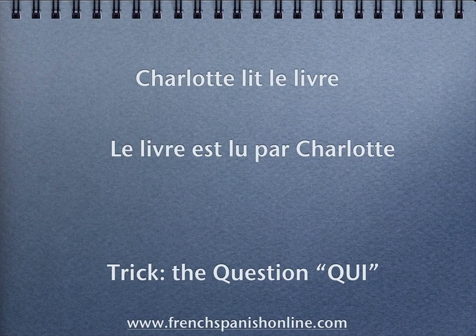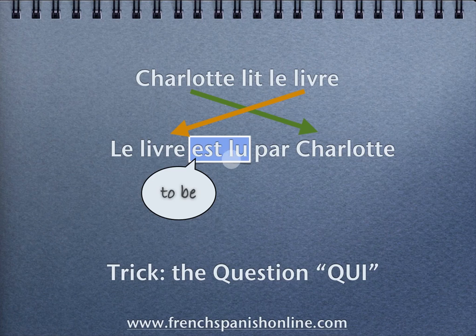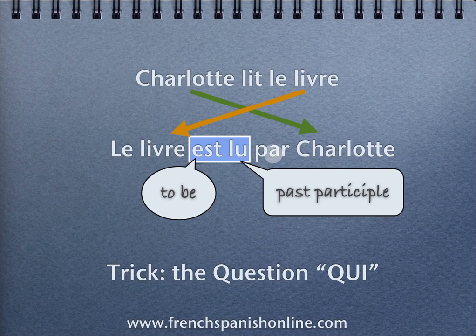We have just said that actually the passive voice in English and in French are the same. So let's take the same example with Charlotte. Charlotte lit le livre. Active voice becomes le livre est lu par Charlotte. And as you can see, exactly the same thing. The object becomes the subject. We need two verbs, the verb to be, the past participle, usually the word par or by, and again the tense matches between the two sentences. Here we have the present tense and the verb to be is present tense too.